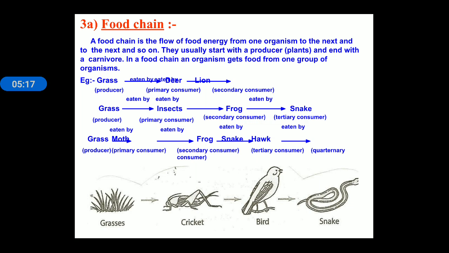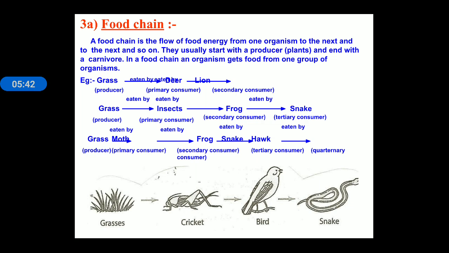So grass and plants are autotrophic organisms. They prepare their food themselves, but other animals directly depend upon the producers, so they are categorized as consumers. The animals which directly depend upon plants are known as primary consumers, and further secondary consumers, and at the end tertiary and quaternary consumers are there.